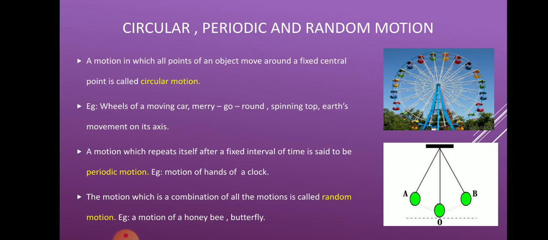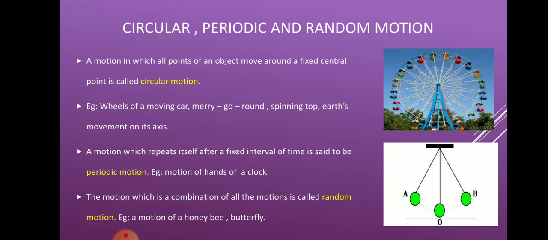Then we have the third kind of motion, that is random motion, in which there is a combination of all the above types of motions which we have seen until now. When an ant is moving or a butterfly is flying, we cannot say in which direction it is going to move. It will change its position as it wants, and therefore such kind of motion is known as random motion. Now this was all about different kinds of motion.